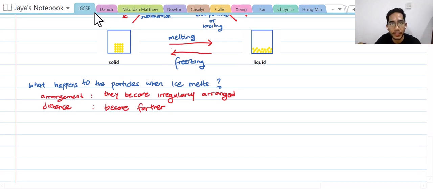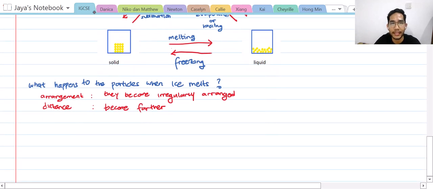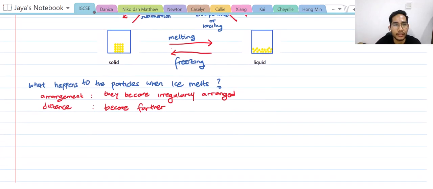It's very small compared to the distance between gas particles, but there are distances between particles in liquid, just not as wide as in gas. Okay, so that is the distance.